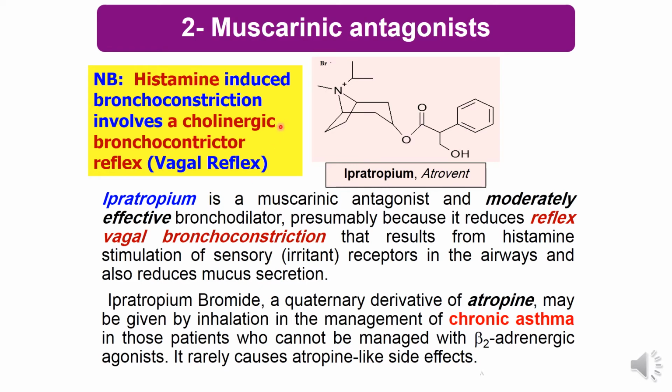So we can use ipratropium bromide in order to reduce this vagal reflex, which is the vagal bronchoconstriction. So ipratropium bromide is a muscarinic blocker that contains quaternary nitrogen. It is a derivative of atropine, and it is used in treatment of chronic asthma in patients who cannot be managed with beta-2 agonists. It has atropine-like side effects.